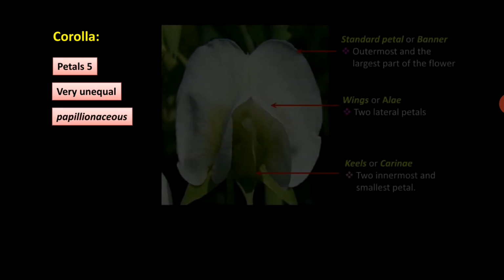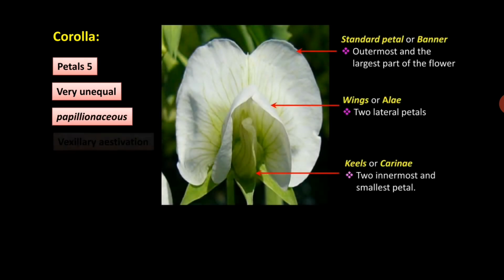Coming to corolla, corolla is having 5 petals. Petals are very unequal. The form of corolla here is papilionaceous corolla. It is having vexillary estivation. So what is this papilionaceous corolla? Let us understand. It is having 5 petals.